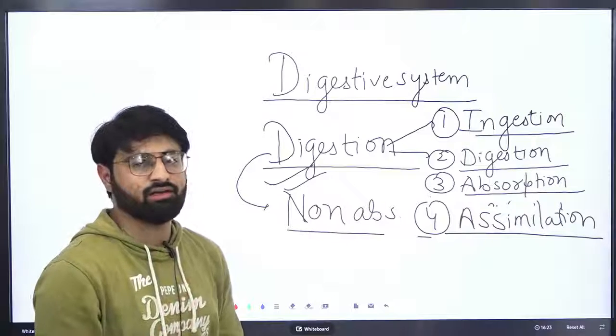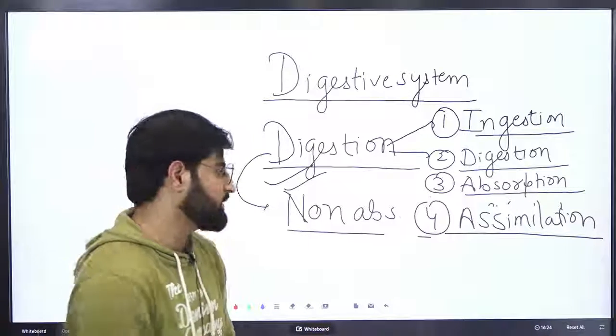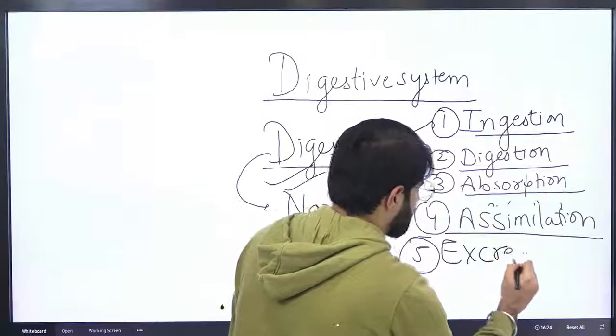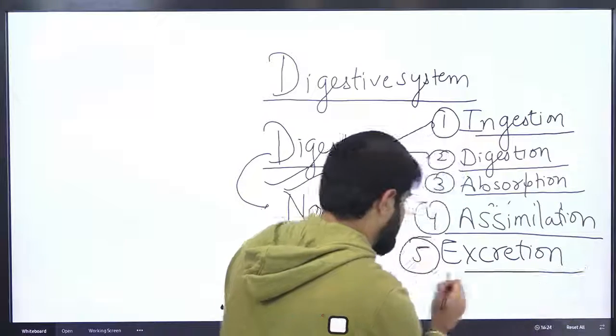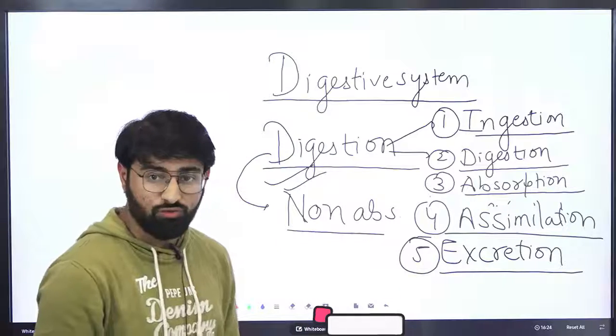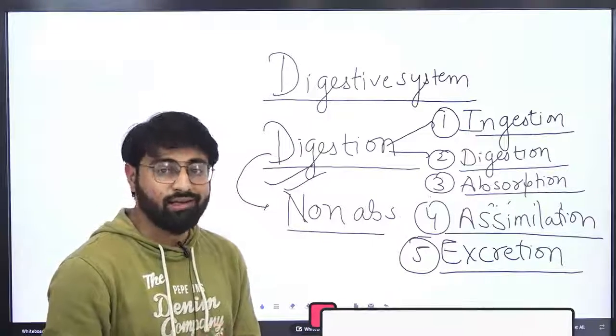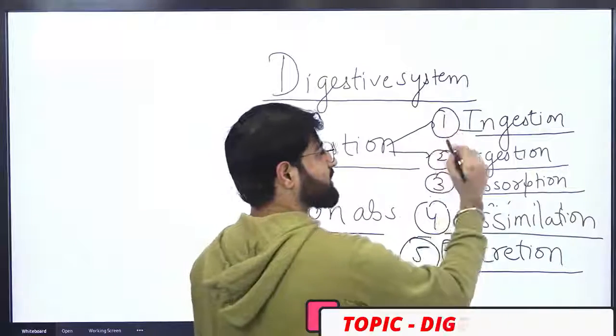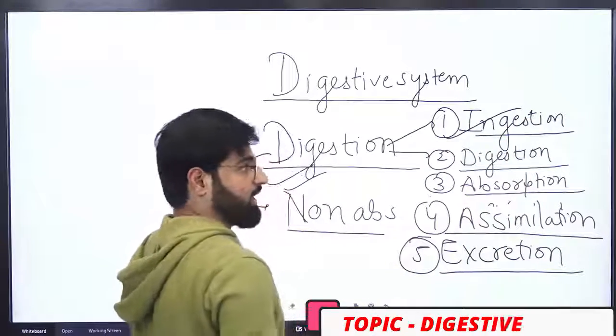With the help of this energy, we can perform various tasks. Then the fifth step is excretion, meaning the waste food or urine is excreted from our body. So basically digestion takes place in 5 steps.